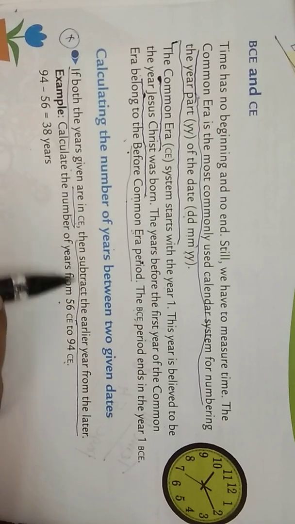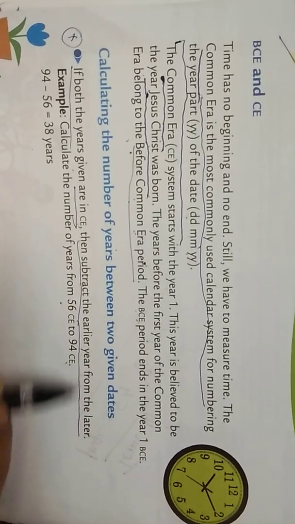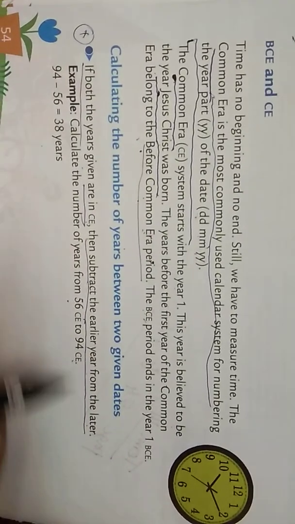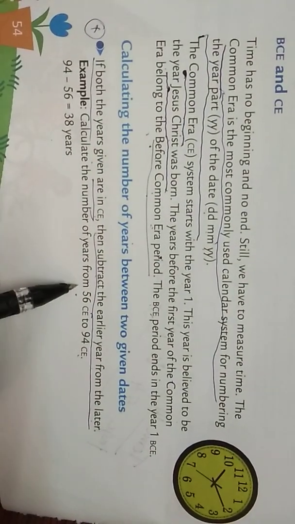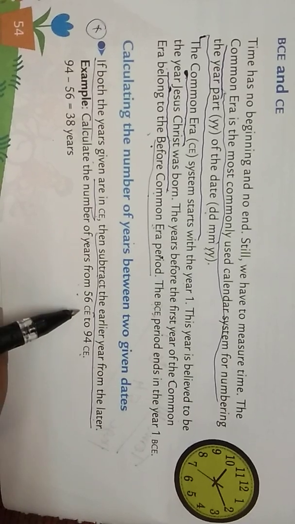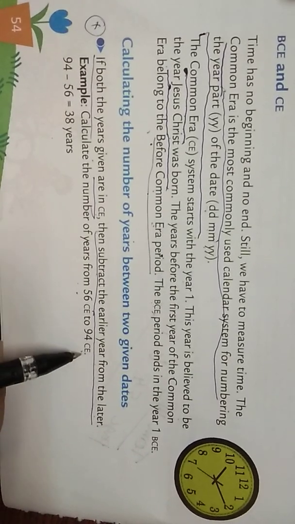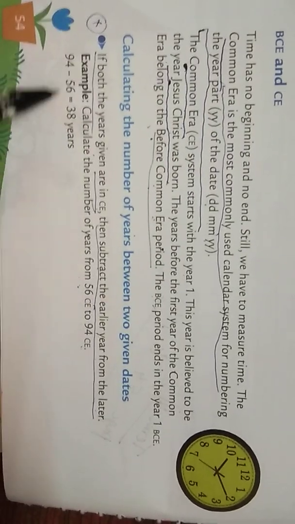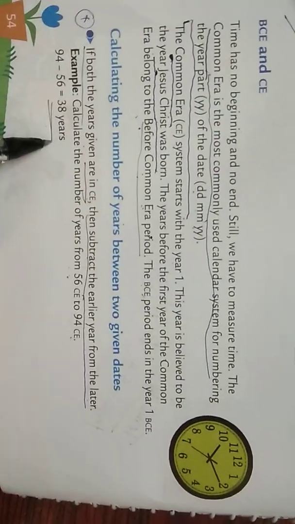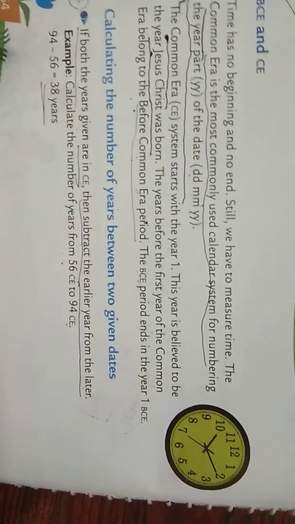Then we have to subtract the earlier year from the later. I will explain with an example. Calculate the number of years from 56 CE to 94 CE. We subtract 94 minus 56, and you will get 38 years between these two given years.